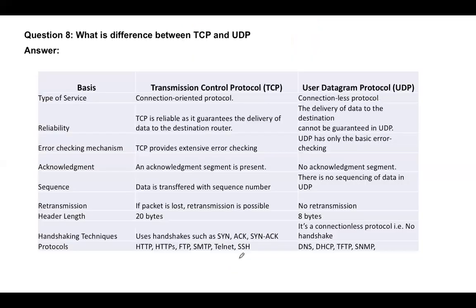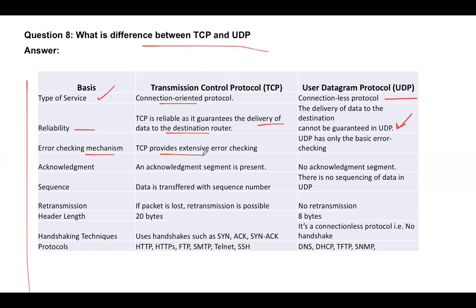Cool. Another question that they ask: what is the difference between TCP and UDP? I have jotted down the main points here. As a type of service, TCP is a connection-oriented protocol, and UDP is a connectionless protocol. Reliability-wise, TCP is more reliable, as it guarantees the delivery of data to the destination because it has the acknowledgement and creates the three-way handshake before transmitting. But the delivery of data cannot be guaranteed in UDP because there is no acknowledgement. Error checking mechanism: in TCP it provides extensive error checking.